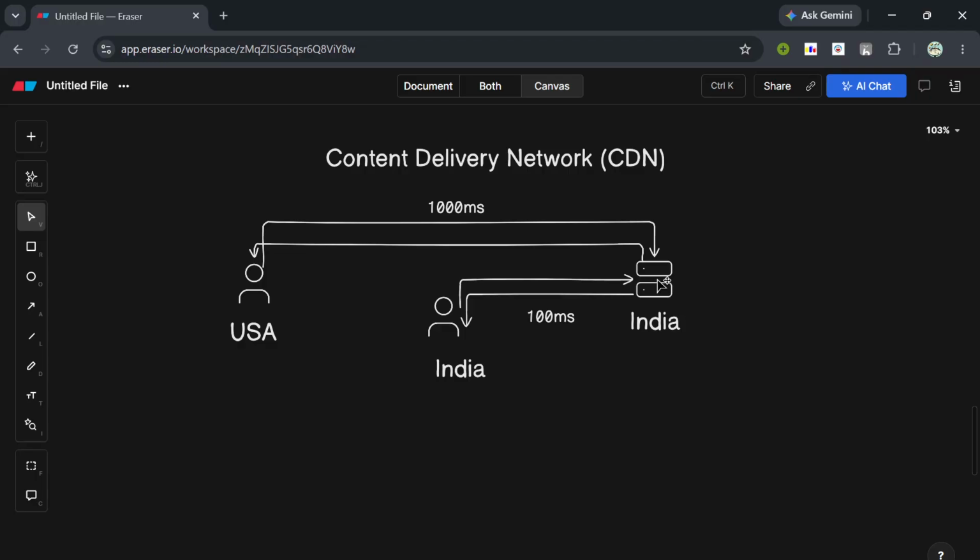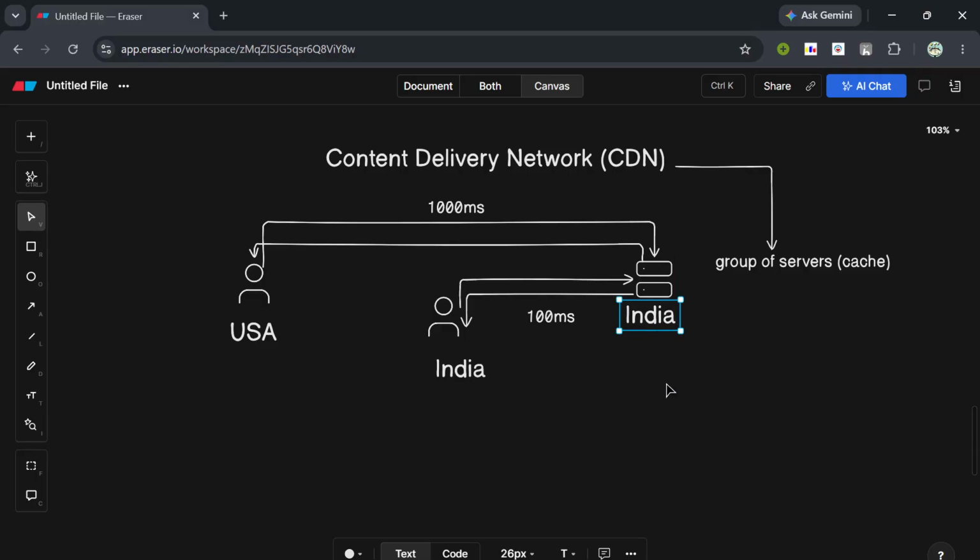So to solve this problem, we have something known as a content delivery network. A CDN is basically a group of servers or a group of caches which help us to deliver content in a much faster manner.